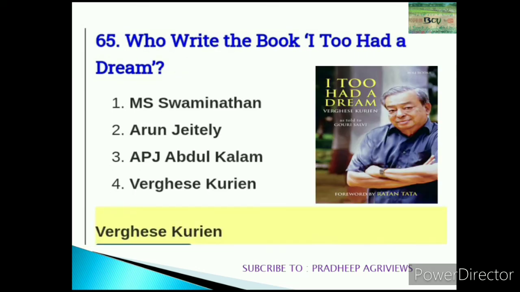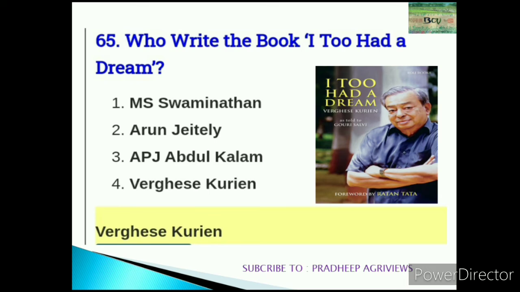65. Who wrote the book I Too Had a Dream? Verghese Kurian. Actually, we want to read about the books and authors. They definitely ask one question every year, so we can expect in 2020 also the famous books and authors. We want to read that. I Too Had a Dream, Verghese Kurian. And also the milk revolution, also Verghese Kurian.